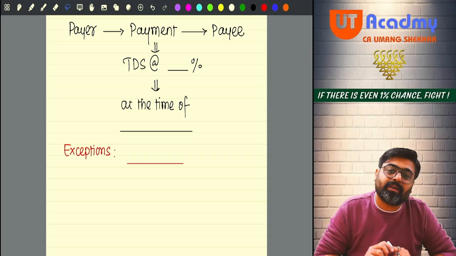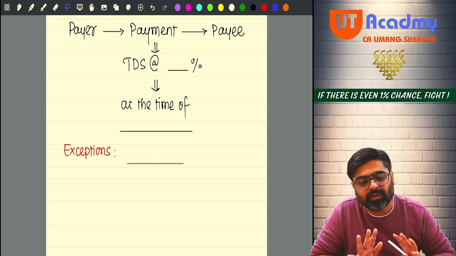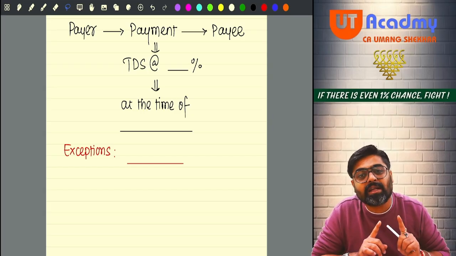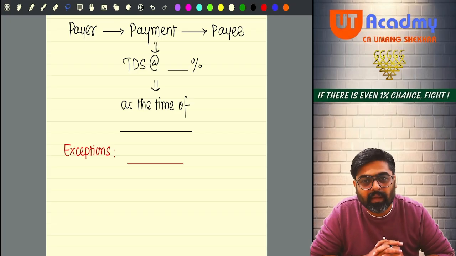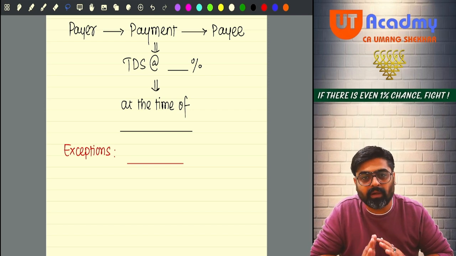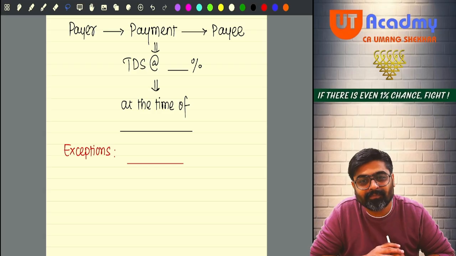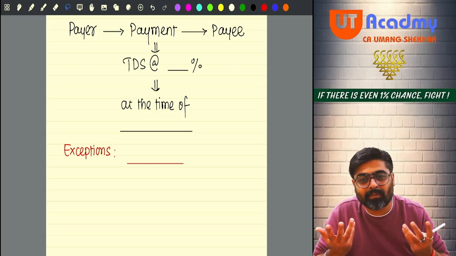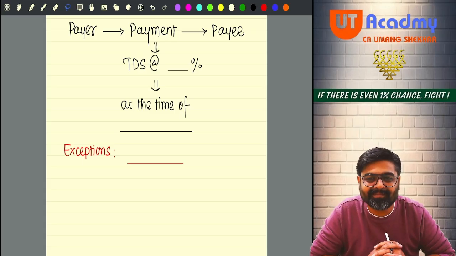But there is an exception. And in exceptions you will see, exceptions are thresholds only. Majority of the cases, threshold only. If the taxable salary paid to the employee during the previous year by the employer does not exceed the basic exemption limit, there is no requirement of any TDS. TDS will not be deducted. Understood?